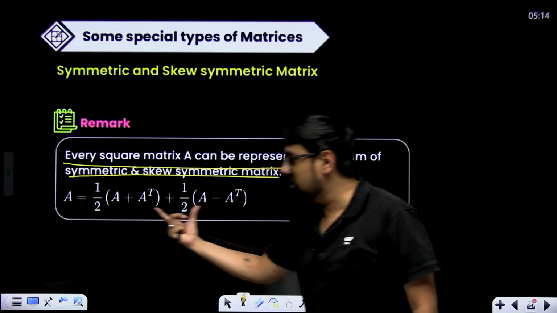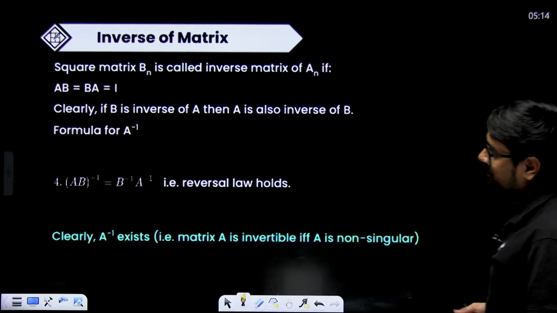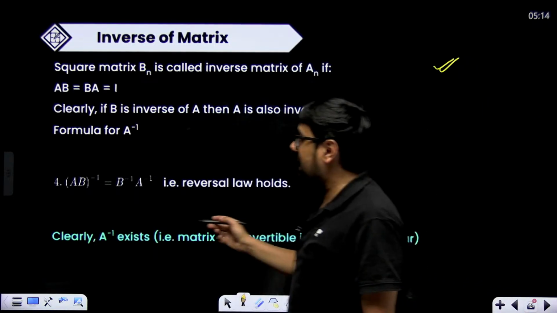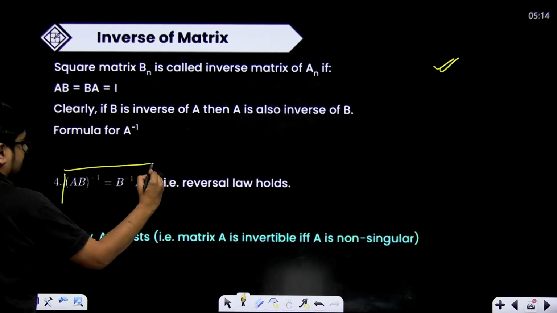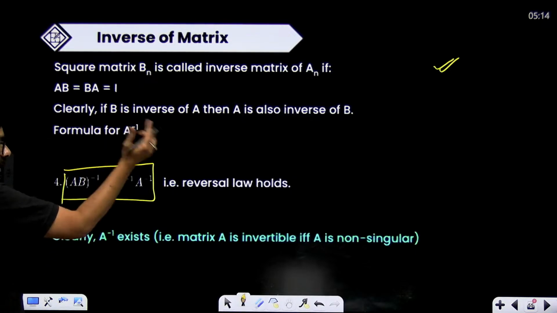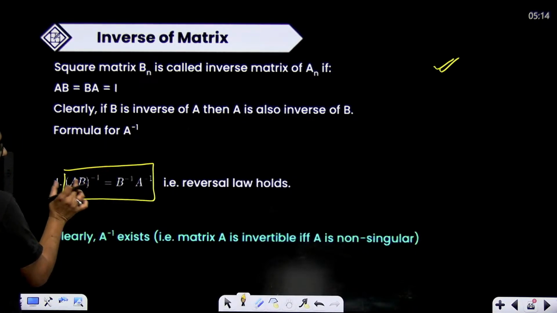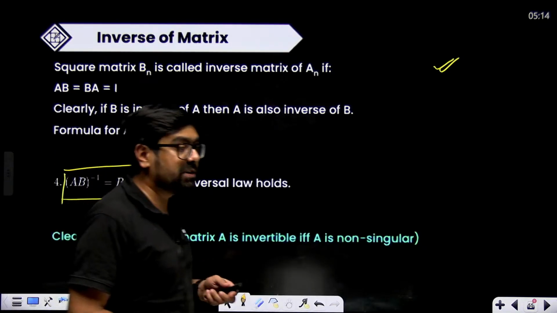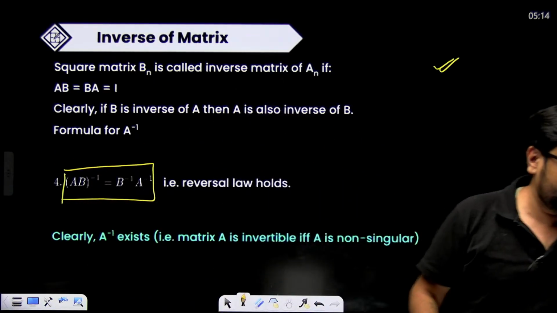This is what you are supposed to do if this question comes. Now inverse of matrix, simple thing, just remember one law from matrices: AB whole inverse is equal to B inverse multiplied with A inverse. They can give you this type of question in the MCQ.